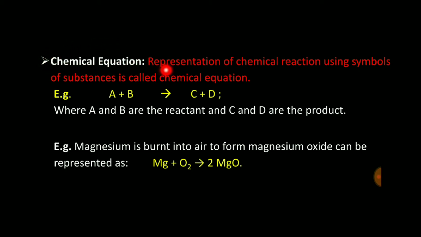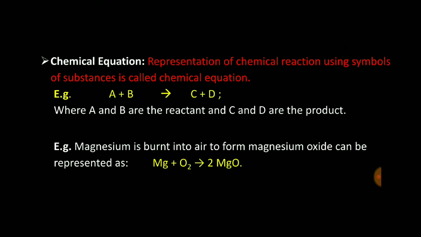See the definition: representation of chemical reaction using symbols of substance is called the chemical equation. Means we are representing all chemical reactions in the shorter form by using symbols. Symbol means what? The symbols of each and every element are different, and we have studied in 9th standard already.